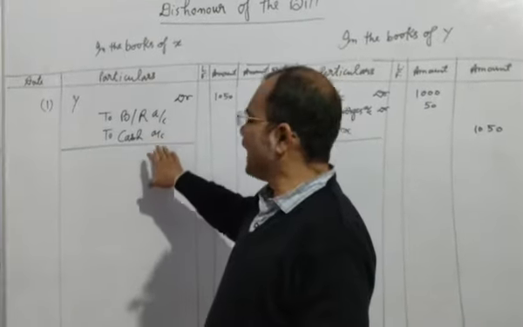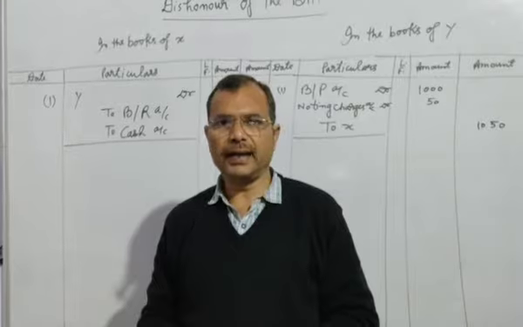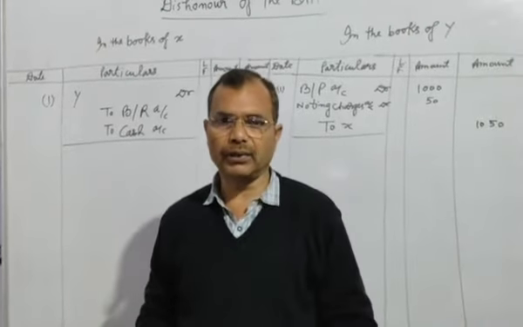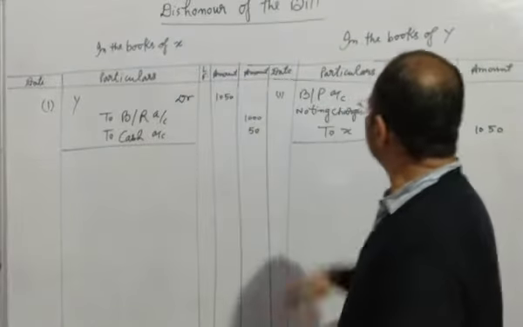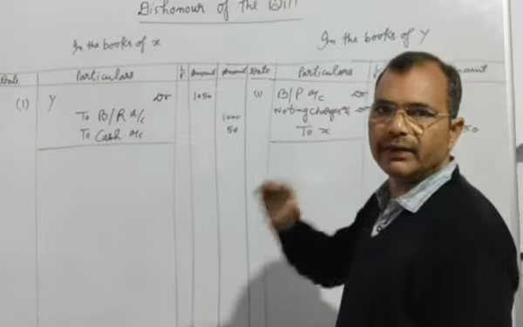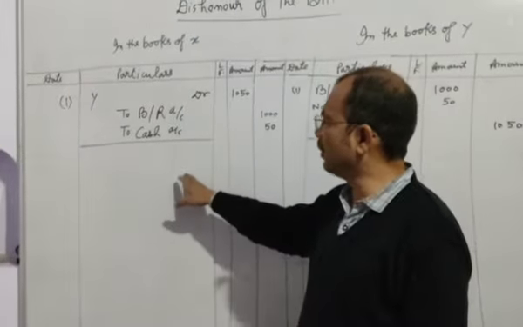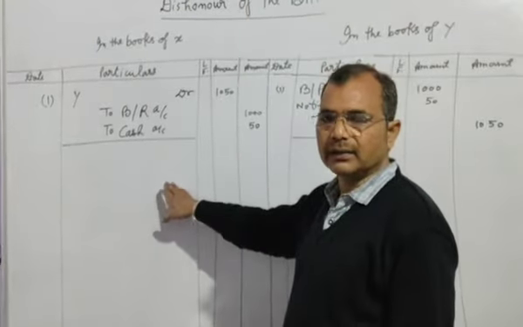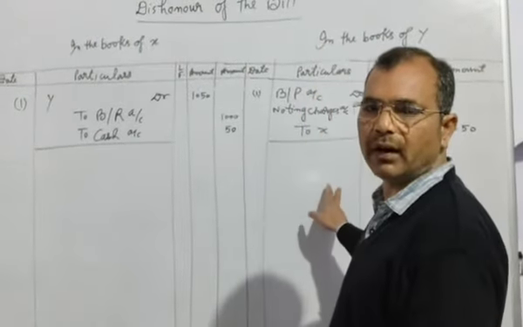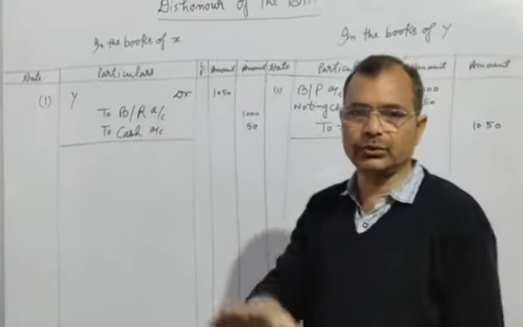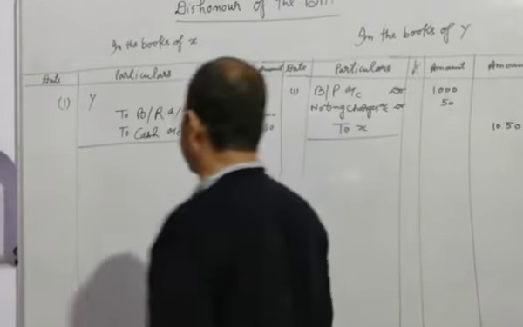So X has discounted the bill from his bank at some rate of discount, and after that who will go to the drawee? The bank will go to the drawee because the bill is with the bank. So this will be the second condition, when the bank goes to the drawee and the drawee denies giving the payment to the bank.